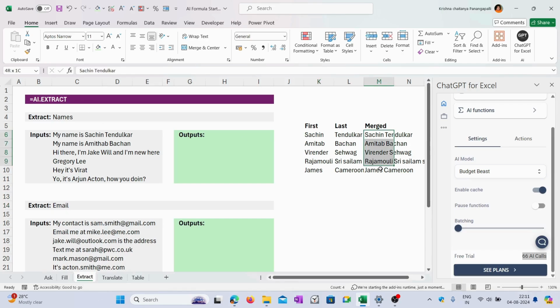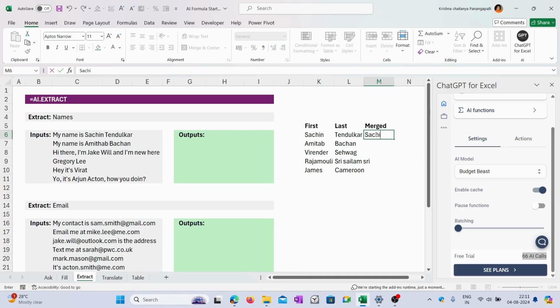Suppose, as you can see, let me just delete this. These are my first names and these are my last names, and I just wanted to see my full name. I can do it like this: Sachin space Tendulkar, and I come down to Amitabh. Even before I type there, it has given me the results that I wanted to get printed there. So the artificial intelligence feature, the pre-existing algorithm in Microsoft Excel, has given me this. This feature is what we call flash fill.